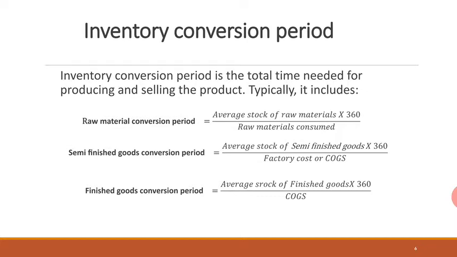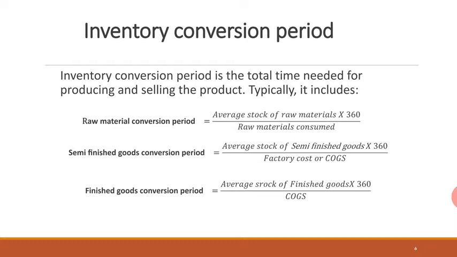Now there might be a confusion as to what this conversion period is. Conversion period basically talks about how much time it takes for raw materials to get converted into cash. That is what raw material conversion period talks about. Semi-finished goods conversion period is how much time it takes for semi-finished goods to get converted into cash, and likewise for finished goods. So that is what your raw material, semi-finished goods or finished goods conversion period talks about.